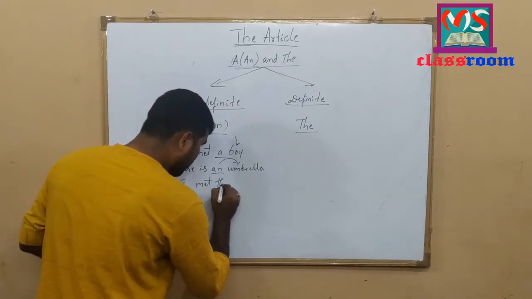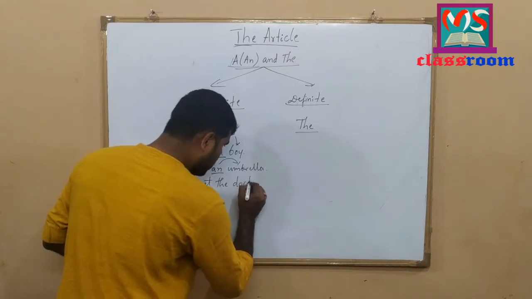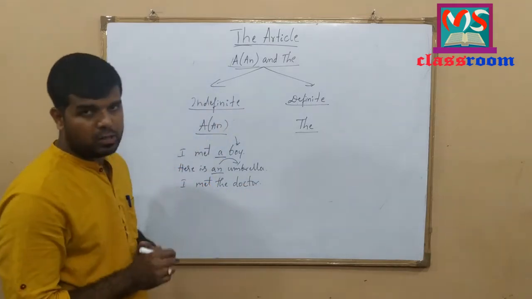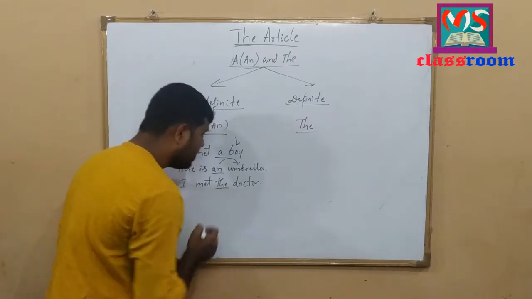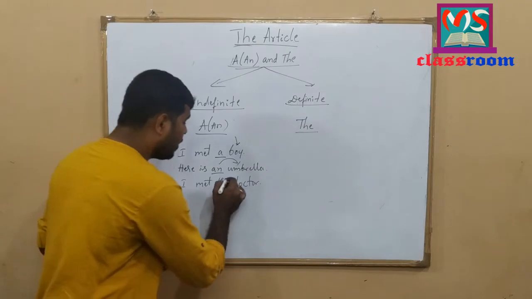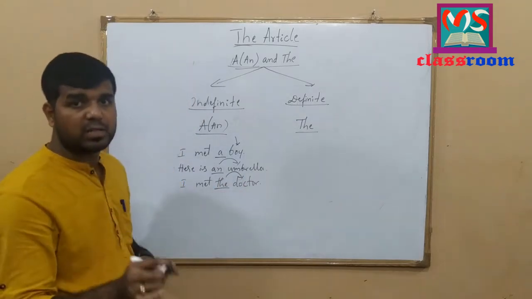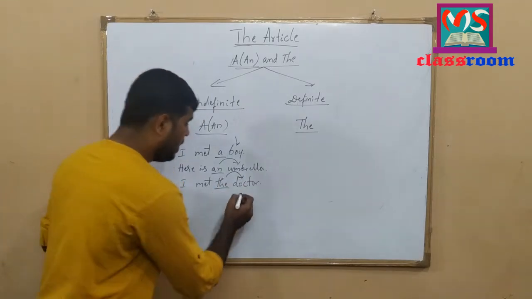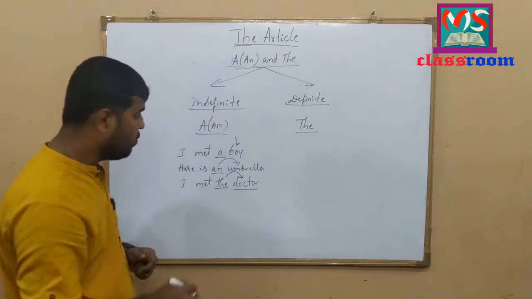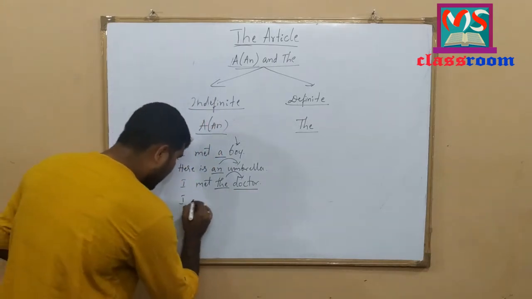Let me write one more example. I met the doctor. Look at the example here. I met the doctor. Here definite article the refers or points out the particular doctor here. The exact doctor or definite doctor. Meaning some particular doctor here.